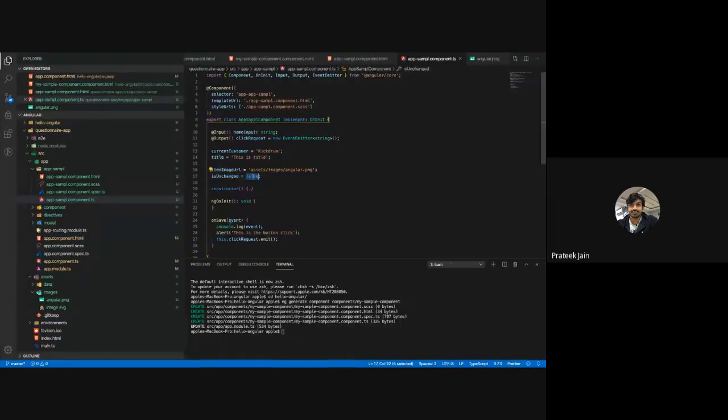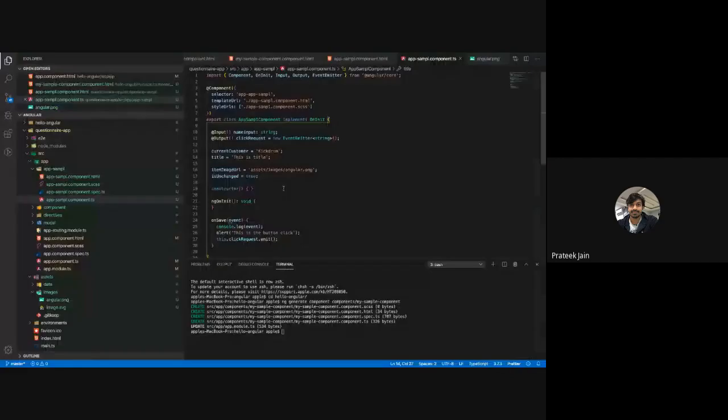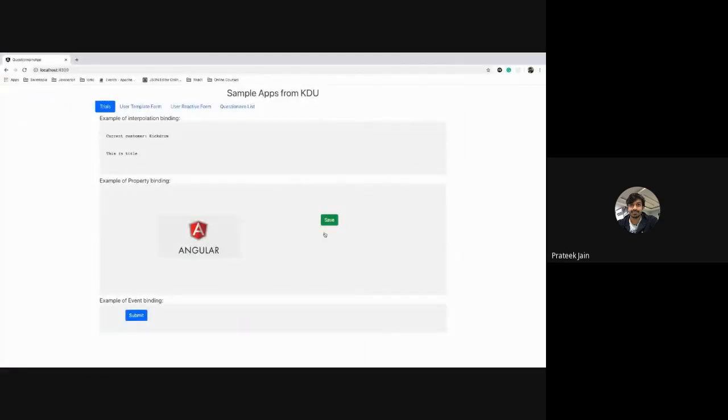If I make that true, that means I am disabling that button. Here you see that button has gone a little gray. When I'm hovering on that, I'm not getting any effect. If I go back and make it false again, you can see the button is active, and when I'm hovering on it, I get an effect.